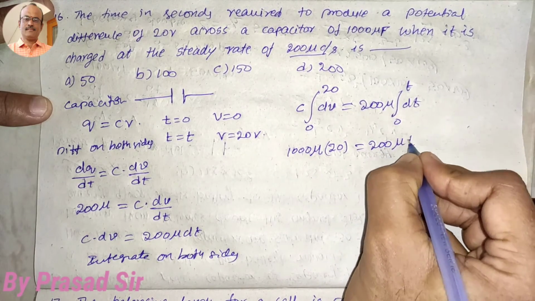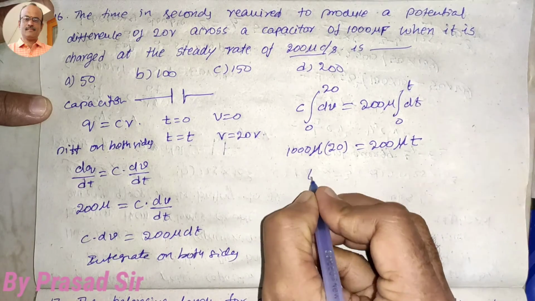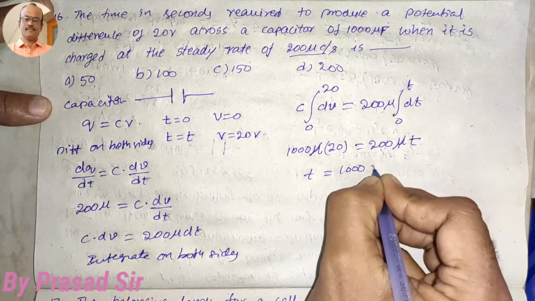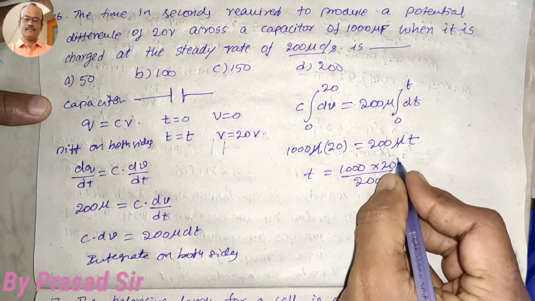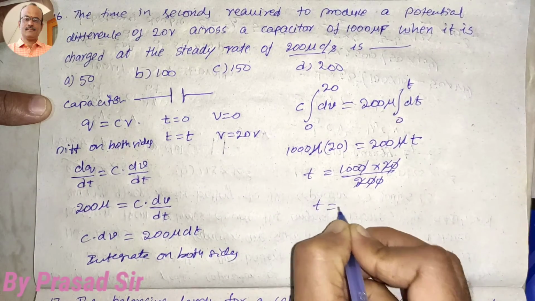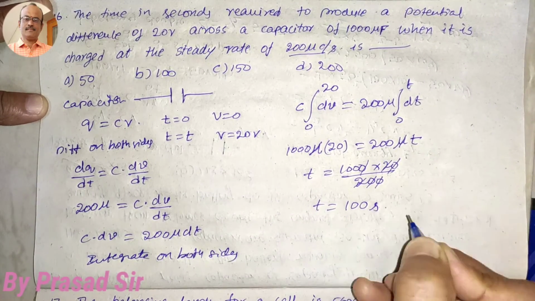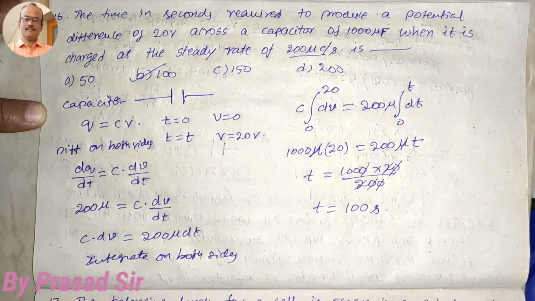Both sides, these two micro cancel. t is equal to 1000 into 20 divided by 200. 10, 10, 10, 10 and the 2 get cancelled. Time is equal to 100 seconds. This is the solution for question number 16. So what is the option here? Option B.